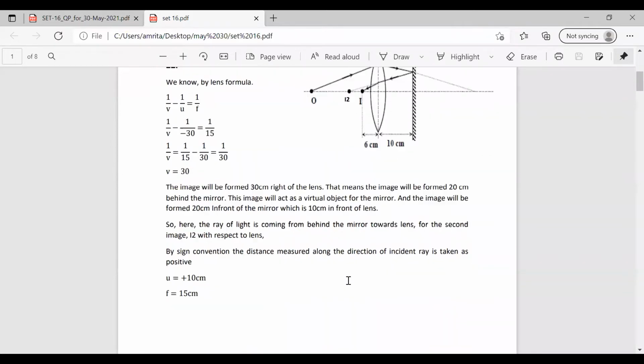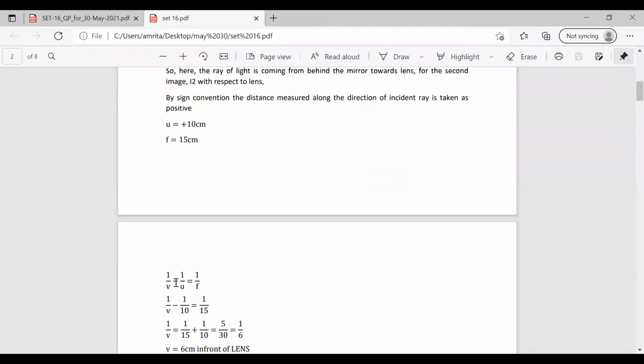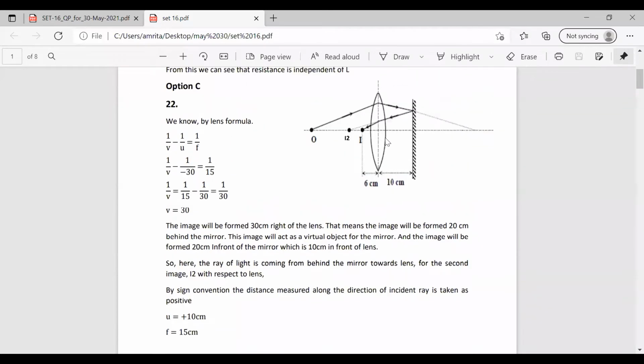Taking the sign and applying the lens formula once again, we have 1 by v minus 1 by u equal to 1 by f. That is 1 by v minus 1 by 10 equal to 1 by 15. So we will get the value as 6 centimeter. We have to find out whether it is a real image or a virtual image. The image is formed at this point. It is a real image.